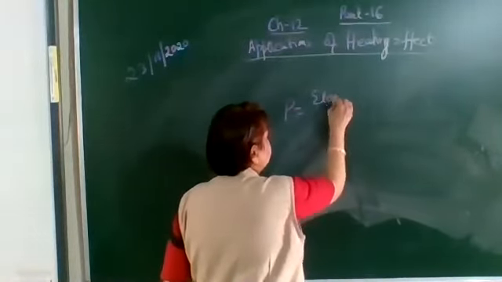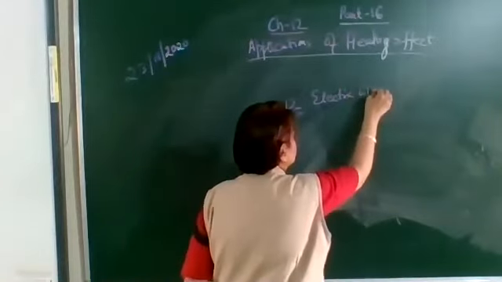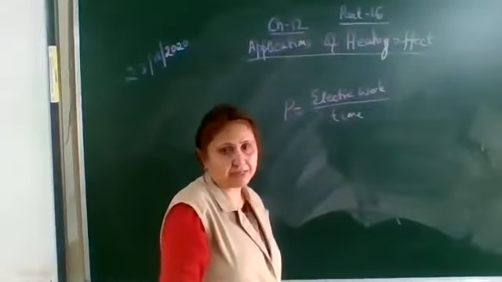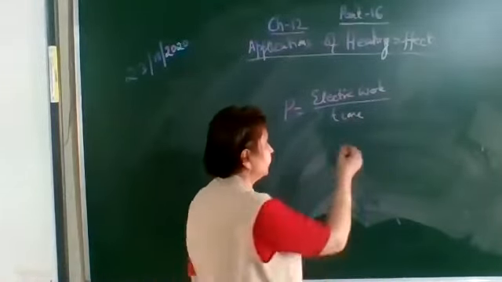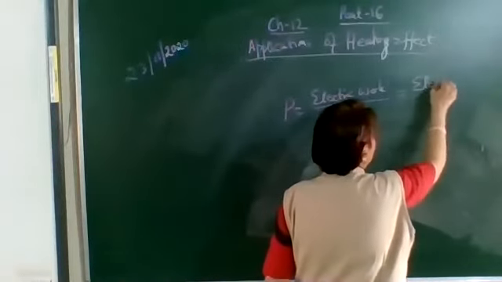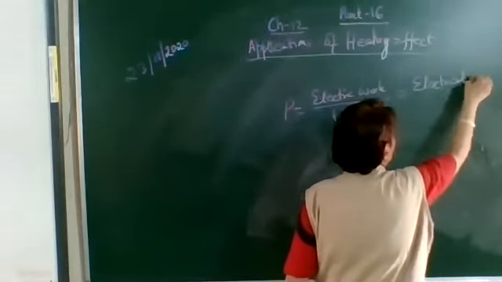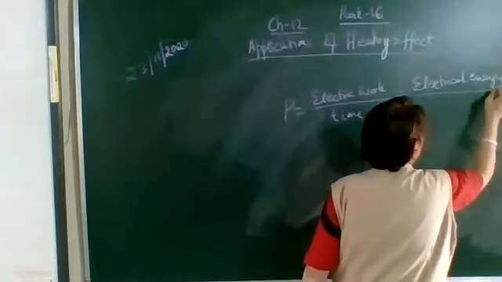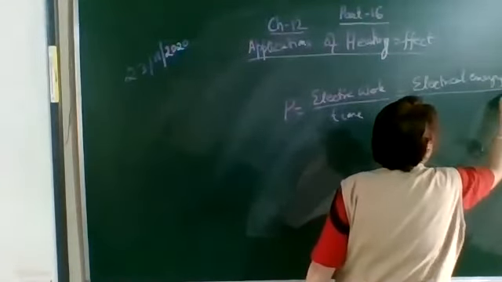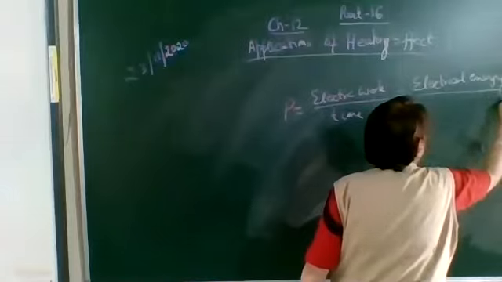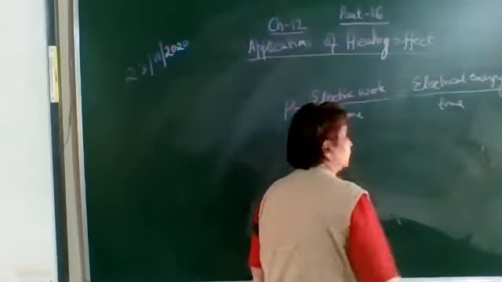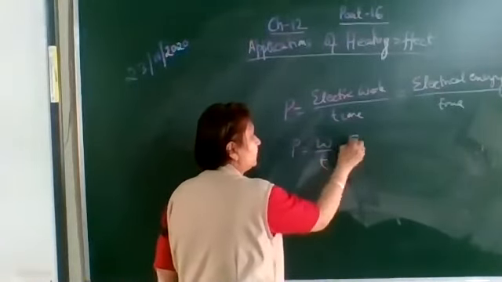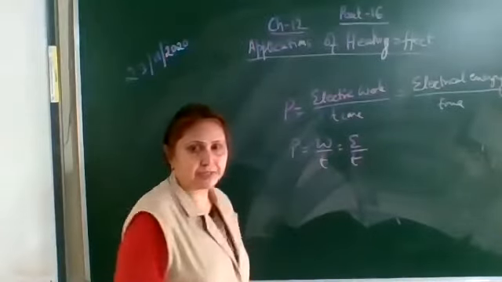So what will be the formula of electric power? Power is electric work done per unit time, or it can be defined as the rate of electrical work done. Rate means per unit time. It is also equal to electrical energy consumed per unit time. So power is equal to work done per unit time or the electrical energy consumed per unit time.